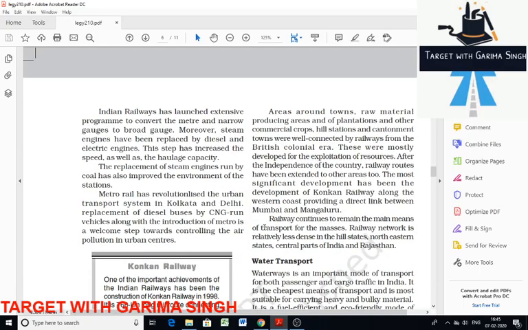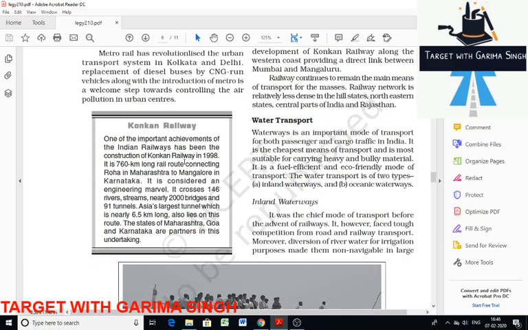Now we will move to water. You can go through this, those which are given in the box. Have a look at it. Don't just ignore it. They are very important facts. Just go through it, read it.